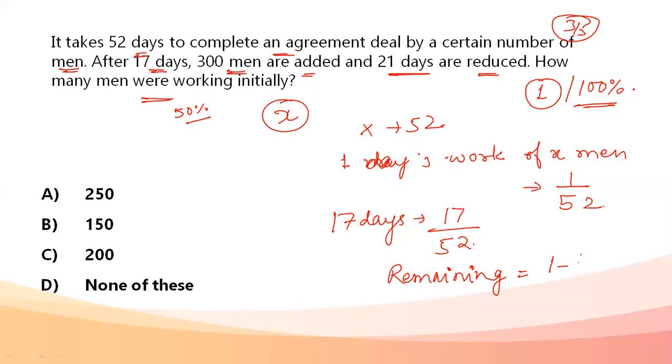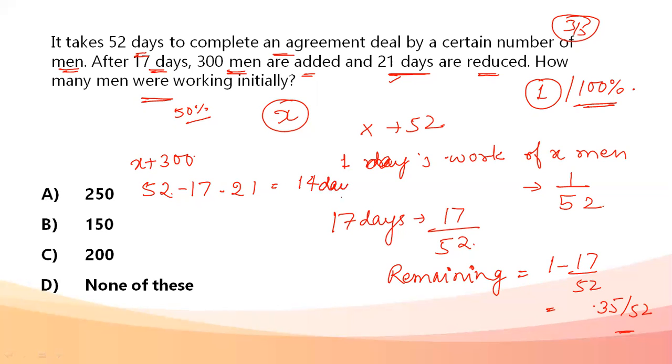So the remaining task is 1 minus 17 by 52, that is 35 by 52. This much work is remaining. At the remaining work, 300 more men are added. Now the number of men becomes X plus 300, and they have to complete the task in 52 minus 17, because 17 days have already gone, and 21 days are also reduced. Work has to be done within 14 days.